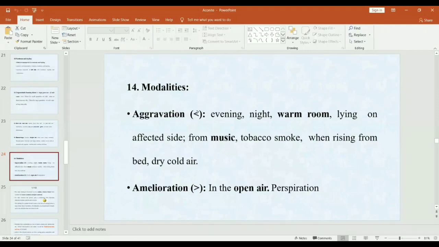Aggravation, so in the aconite patient, aggravation is in the evening and at night. Aggravation in a warm room. They are aggravated by lying on the affected side. It means if they are having pain on the left side and they lie on the left side, the pain is increased more. Also aggravation from music, tobacco smoke, on rising from bed, and by dry cold air. And they are better in open air and by perspiration.